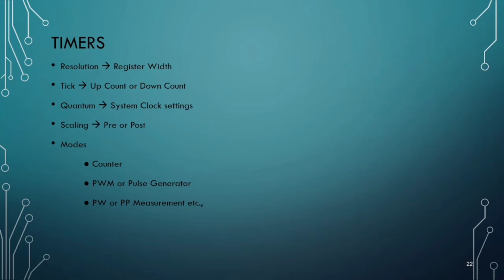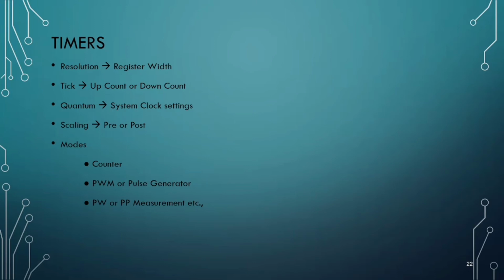Timer register is nothing but a component which is used to capture time in the microcontroller. The length of the timer register is the resolution of the timer. For example, in our PIC16F877A microcontroller, we know it is an 8-bit microcontroller, therefore we have 8 bits in the timer. Therefore the resolution of the timer is nothing but 8 bits, which can also be said as register width. Now let us understand what is tick.